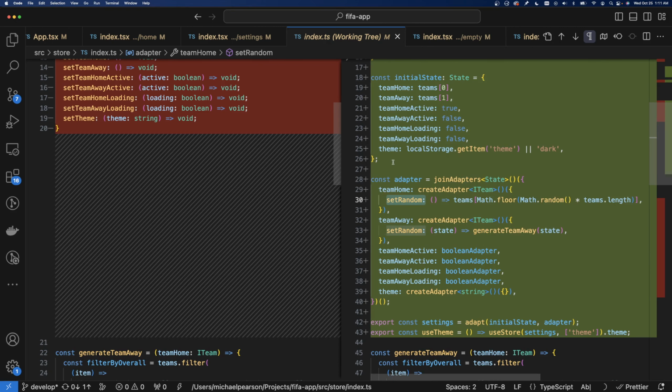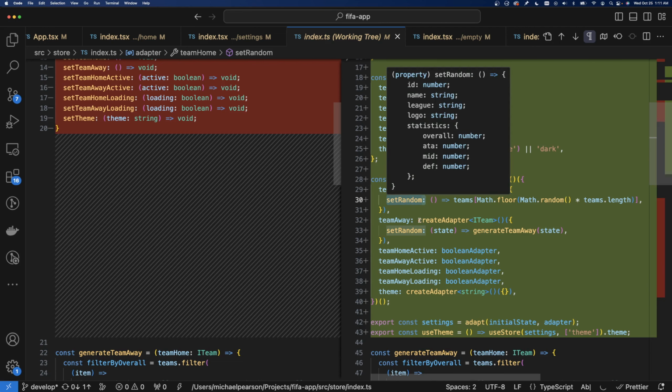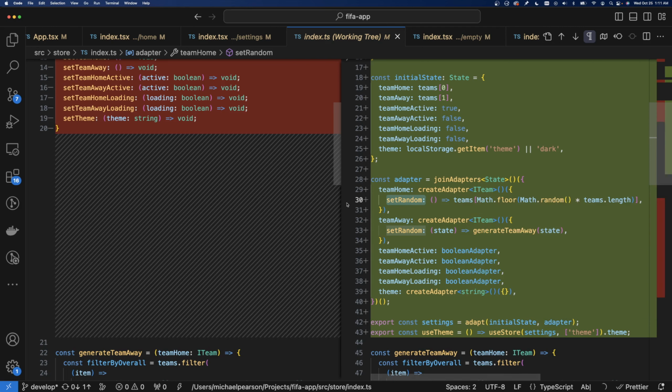also creates a set function. So I didn't want to create something that's already going to exist. And that's just for setting the actual value itself. No logic. Just here's the home team. That would be the set function. So I needed a different one. I called it set random. Okay. But other than that, I didn't really change the structure of any of this. The logic is still inside these functions instead of, and like the action maybe, that is another place you could put it.